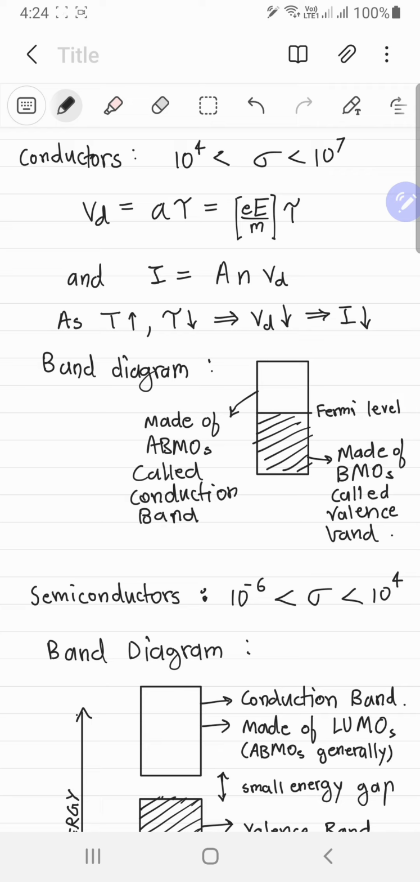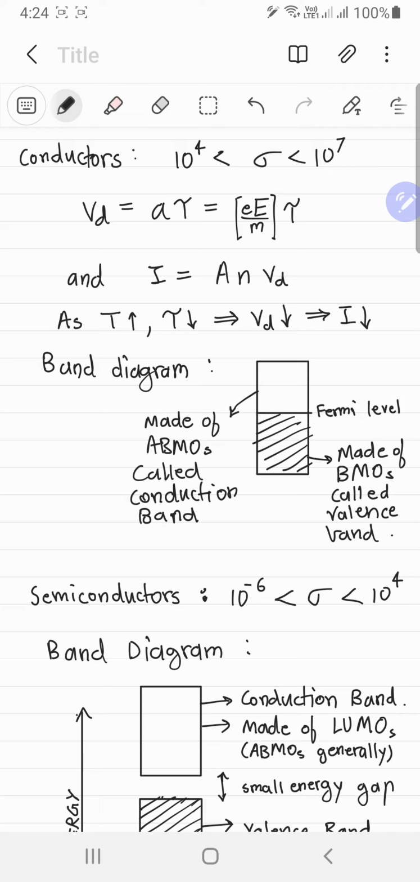So that drift velocity is given by the acceleration that the electron experiences while it is moving, times the average time for which an electron moves, because it will move for an average amount of time and then it will collide with something, and then it will lose all the memory that it had, all the information about the velocity it had, and then it will go on doing random motion.